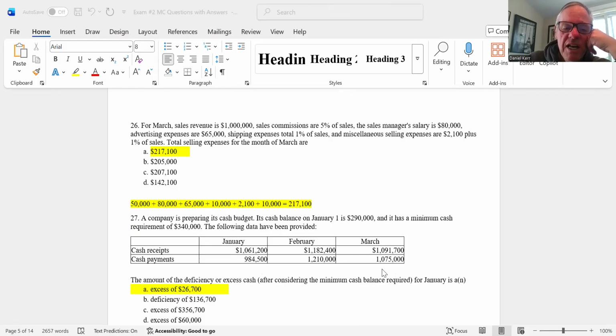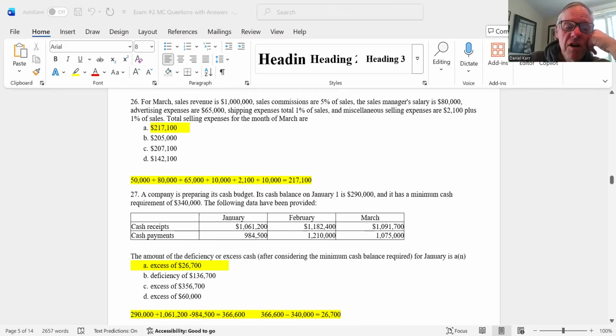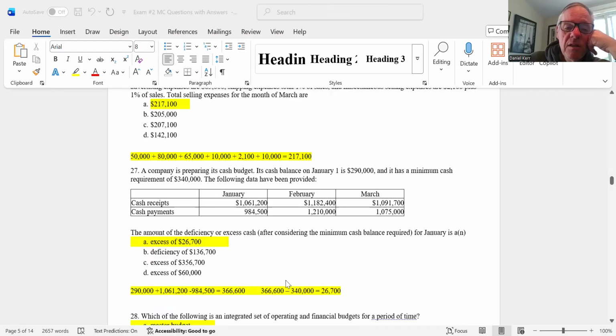Let's take a look at January. We started with 290,000. We've got collections in January of 1,061,000 and disbursements of 94,000. That gives us 366,000. The required minimum amount of cash is 340,000, so we've actually got excess cash of 26,700. So the correct answer there is A.